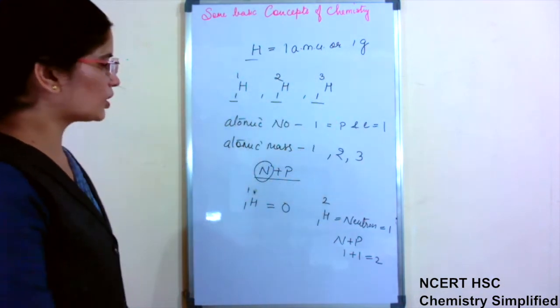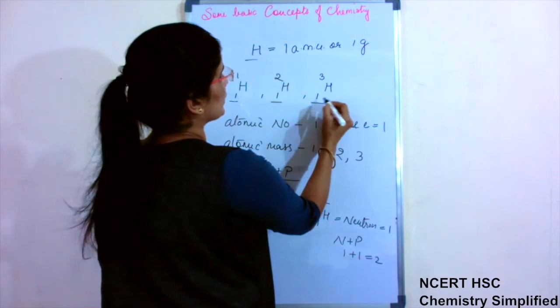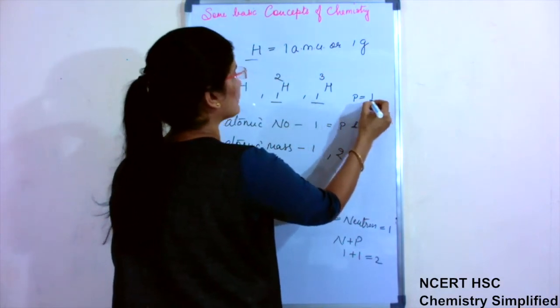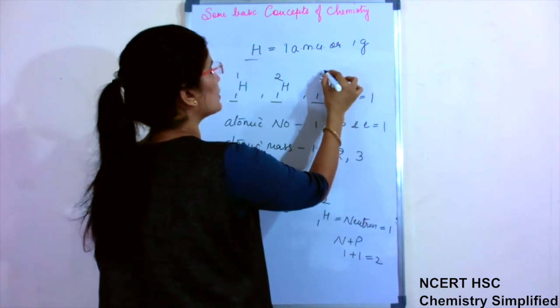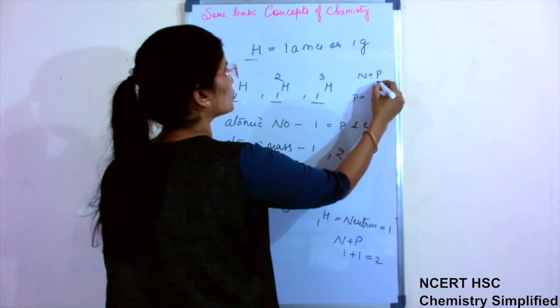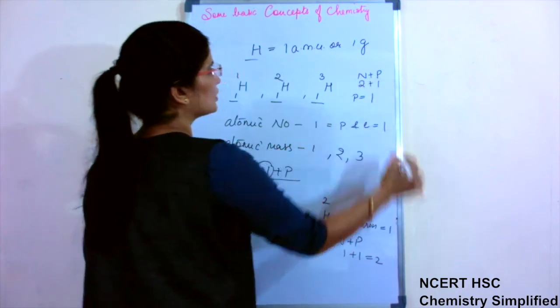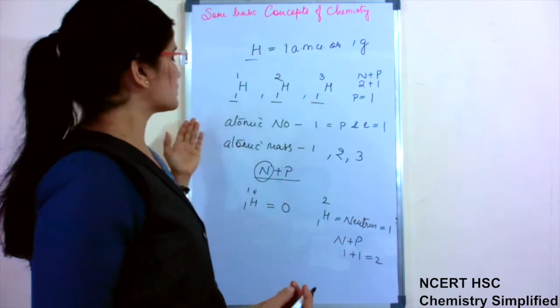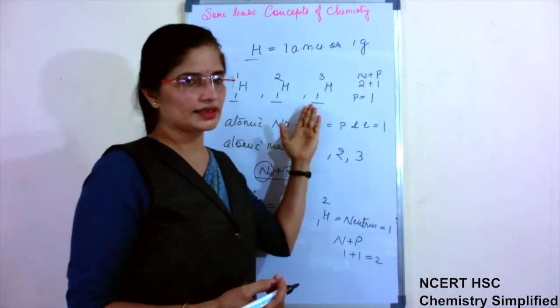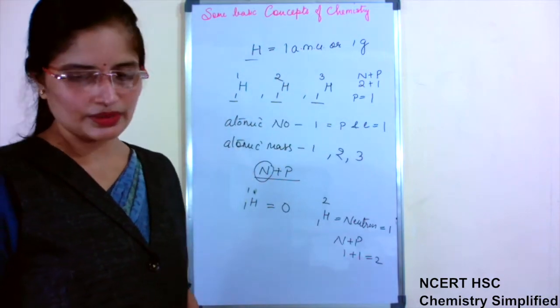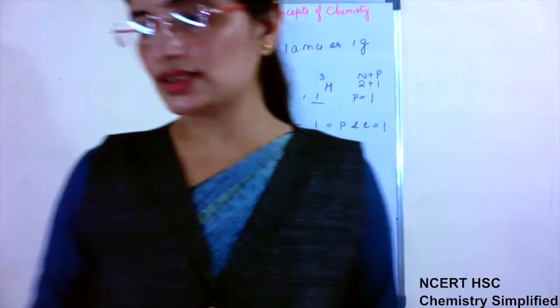1H3, that means what? Atomic number is written 1, that means proton number is 1. And this is atomic mass. Atomic mass is neutron plus proton. So proton is 1, that means neutrons are 2. So we conclude that for isotopes, atomic number is the same but atomic masses are different for the same element.